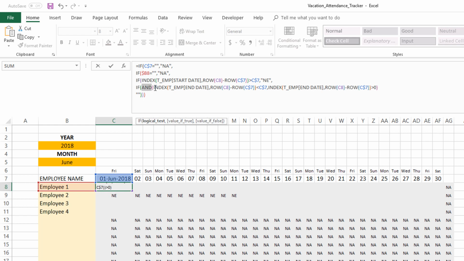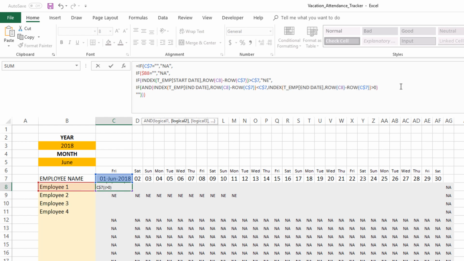So the AND function works in such a way that it checks for this condition that should be true, which means the end date should be in the past. And it also wants to make sure that the end date should be greater than 0. Two conditions here, and both should be valid for this to return true.